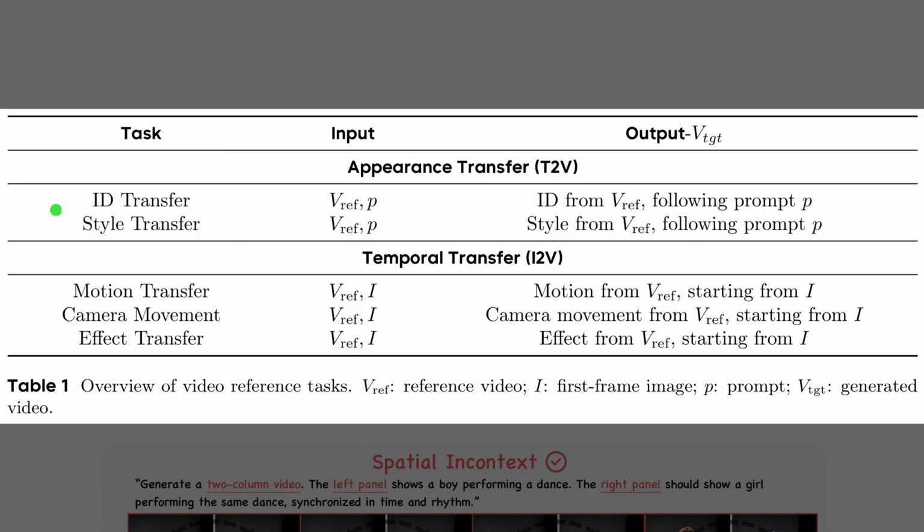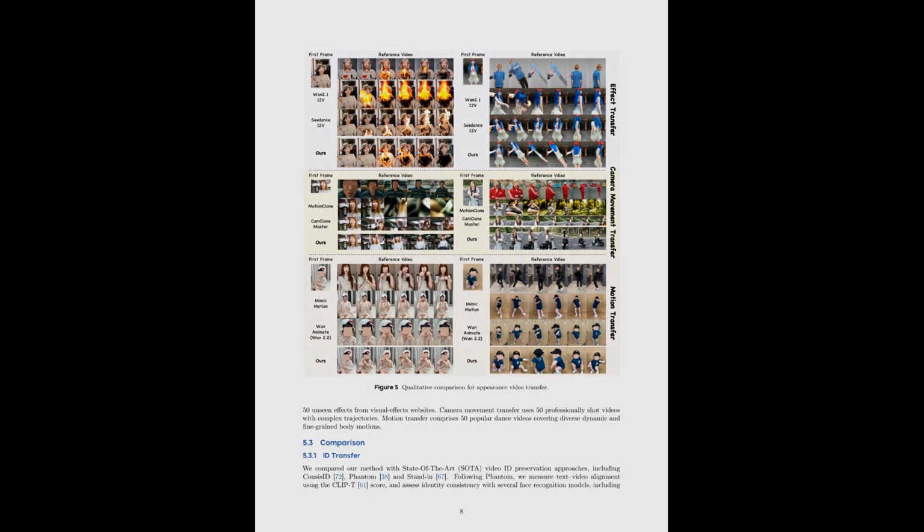So, having seen the architecture, Table 1 explicitly lists the specific video tasks OmniTransfer is built to handle. The top section covers appearance transfer, which focuses on preserving identity or style using a text prompt and a reference video. The bottom section details temporal transfer, encompassing motion, camera movement, and visual effects. Here, the setup changes to an image-to-video format, where a reference video and a single starting image guide the generated output's dynamics.